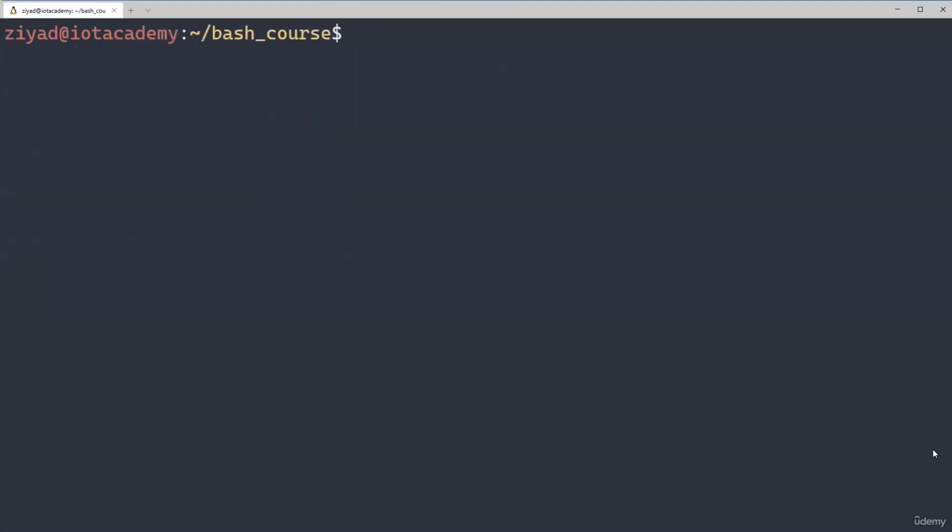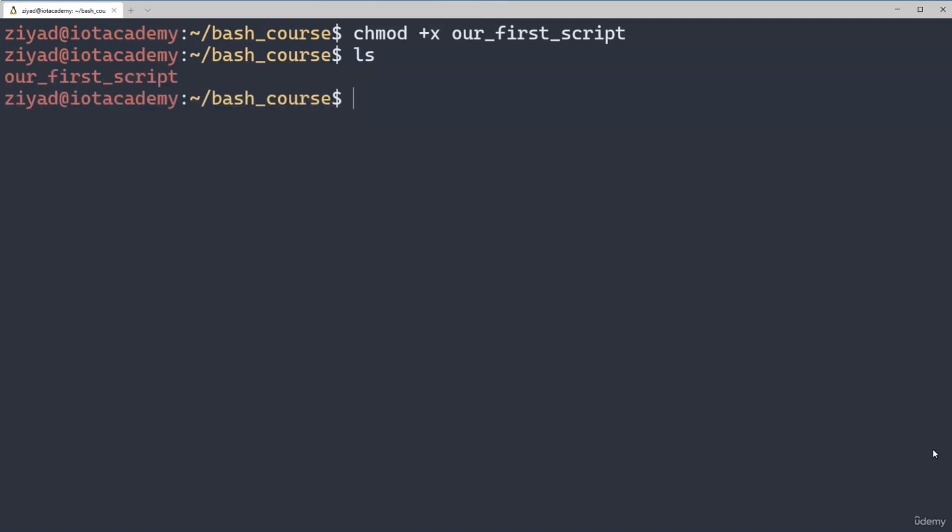And now for the exciting part, actually running our script. Because Linux focuses a lot on security, in order to allow our script to run, we have to give our script what are known as execute permissions. Fortunately, this is very easy to do, but how you do it matters for the security of your system. We're going to touch on script file permissions in more detail a little later, but for now you can just run chmod +x on our first script to give the script execute permissions. If we run the ls command, we can see that the script has been highlighted on my screen in red, which shows that the execution permissions have been set.